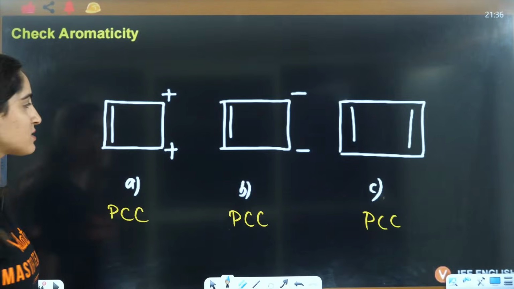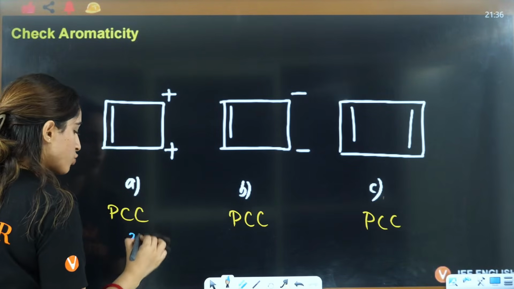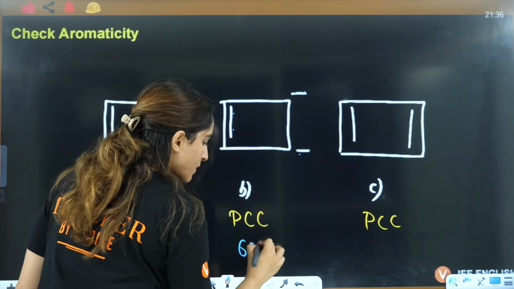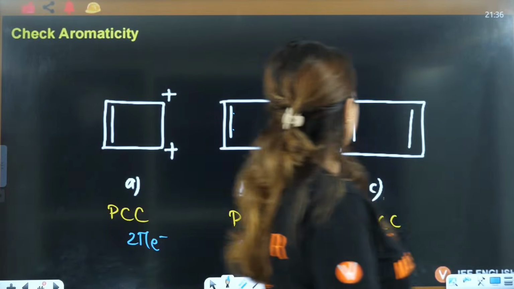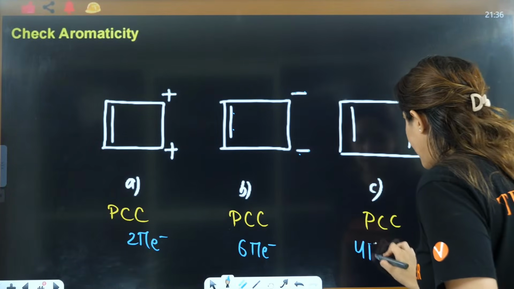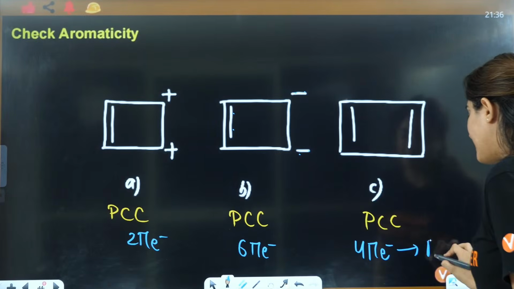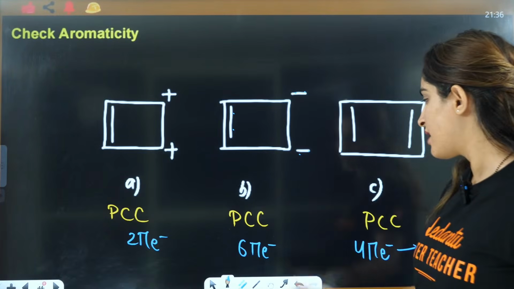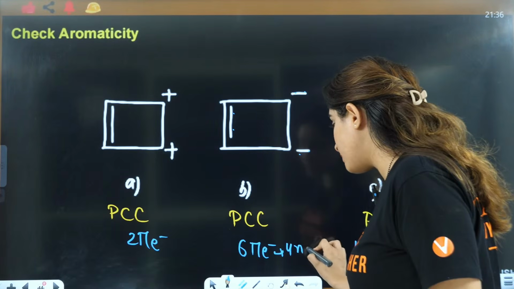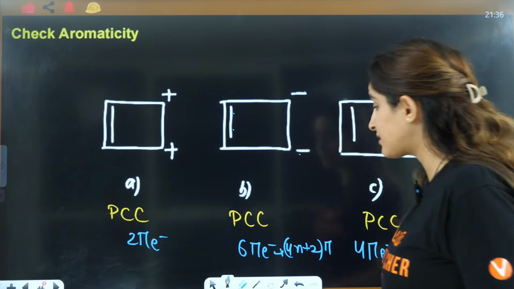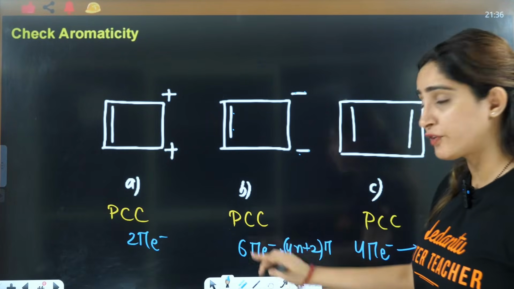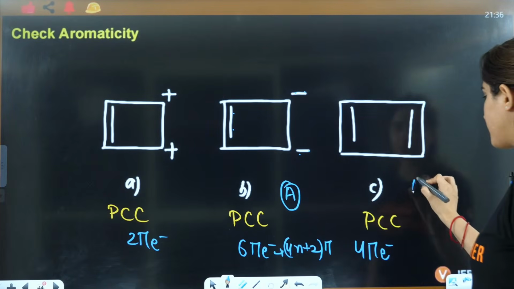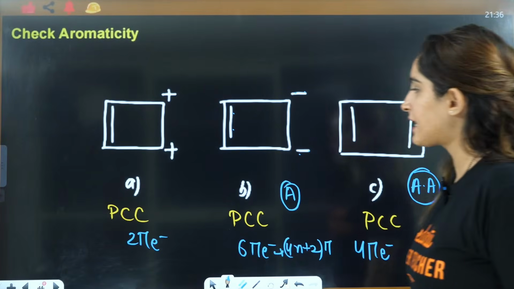Now electrons are 2 electrons here, so 2 pi electrons. Here 1, 2, 3, 4, 5, 6, 6 pi electrons. Here 1, 2, 3, 4, 4 pi electrons. 4 pi electrons correspond to anti-aromatic. This corresponds to 4n plus 2 pi, that means if you put n as 1, it will become 6 electrons, so it will be aromatic. I'll just write it here, this will be anti-aromatic.